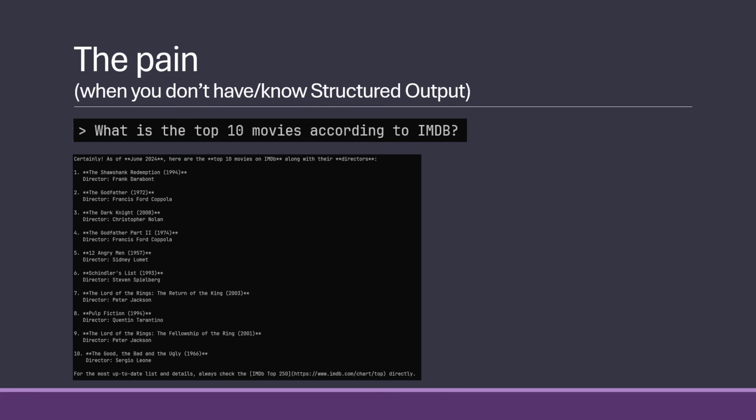So we can't really just use these LLM calls for anything other than doing a chatbot. If we need to have it in a more structured format, hence the name, we can't really just do this. So we need to fix this, and that is where structured output comes in.